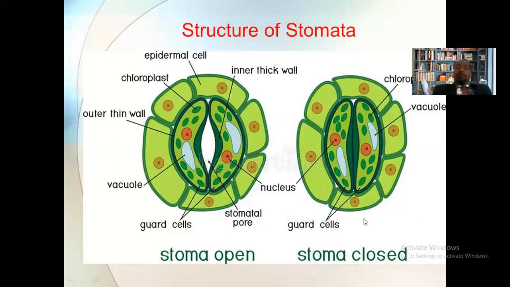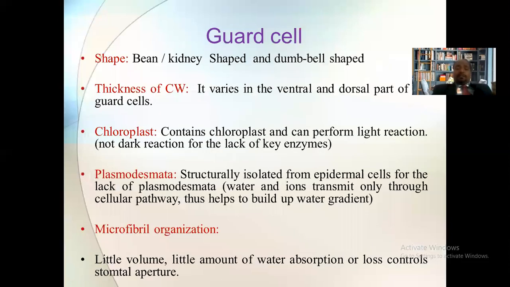As there is no plasmodesmata between the guard cell and the subsidiary cell, the water and ions are transmitted only through the cellular pathway in the guard cell. And it helps to build up the water gradient. Later on, it helps in the opening and closing of the guard cell.